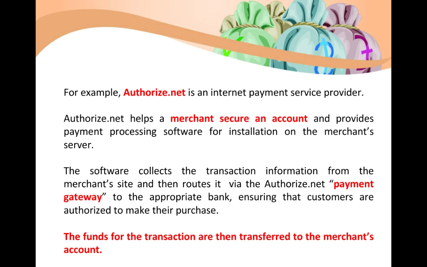The software collects transaction information from the merchant site and routes it to Authorize.net, the payment gateway, to the appropriate bank, ensuring that the consumers are authorized to make their purchase.